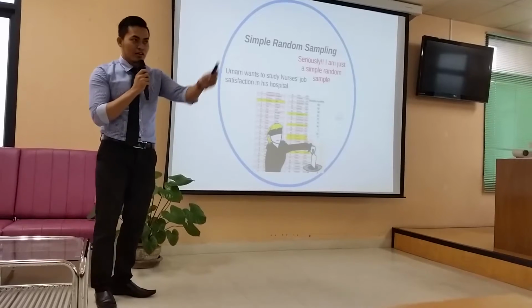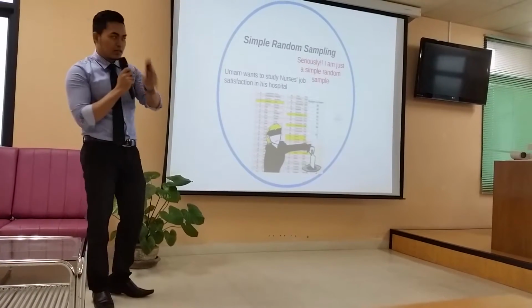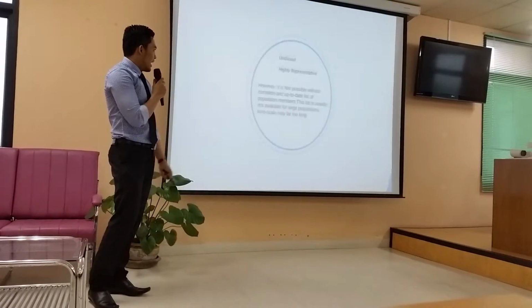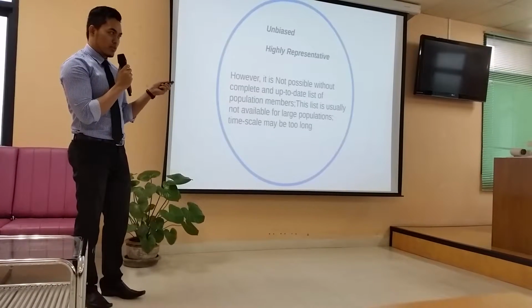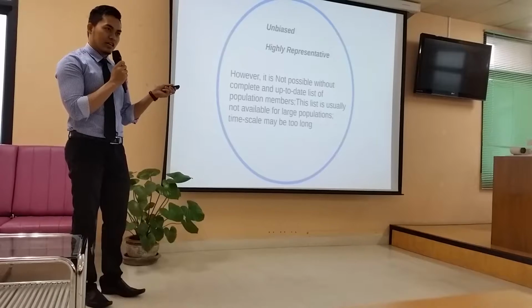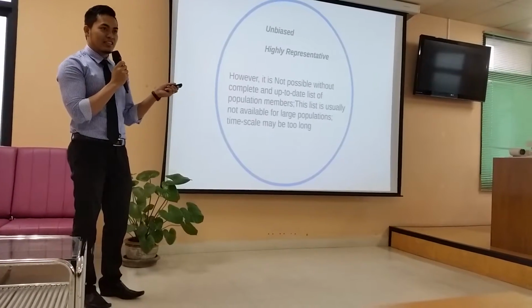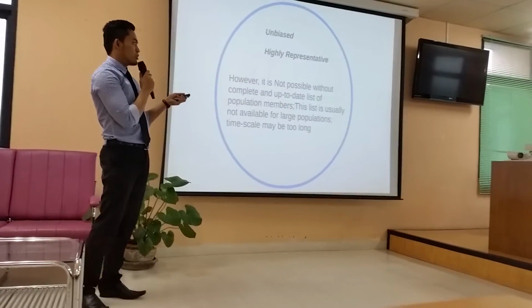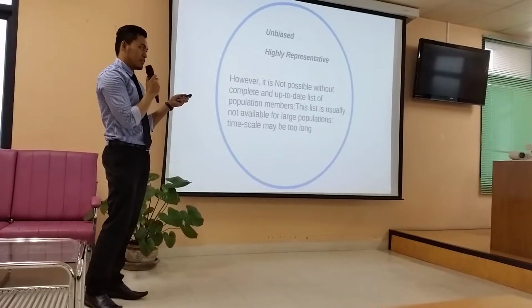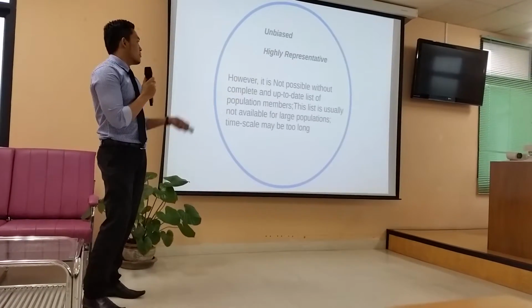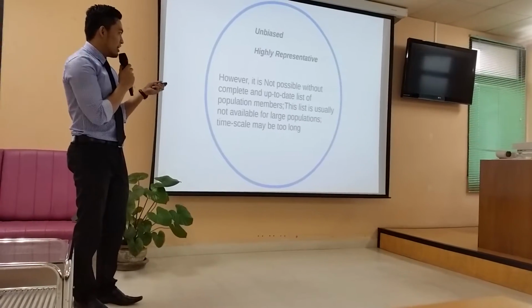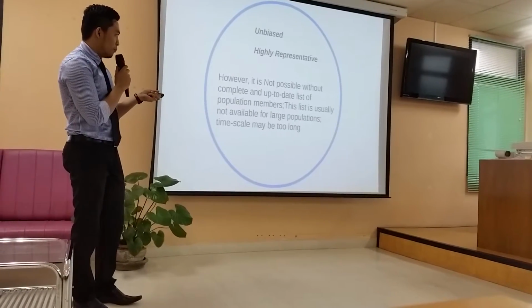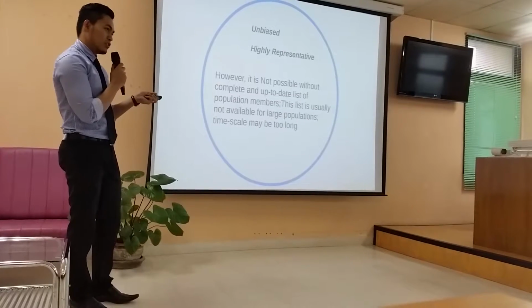So we just pick one from the name list of the nurses. And then it's unbiased, sure, because it's random, because the researcher is blind. They don't know about the nurses before. And highly representative, I can say yes. But the disadvantage of simple random sampling is that it is not possible without a complete or up-to-date list of population members.